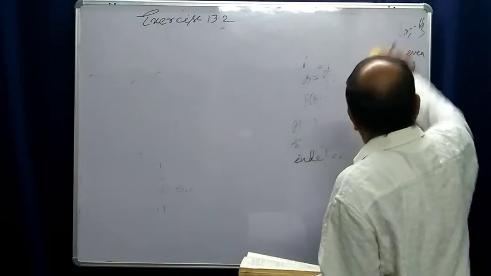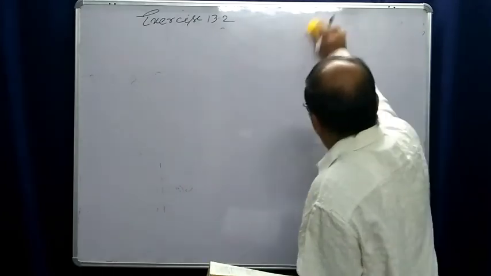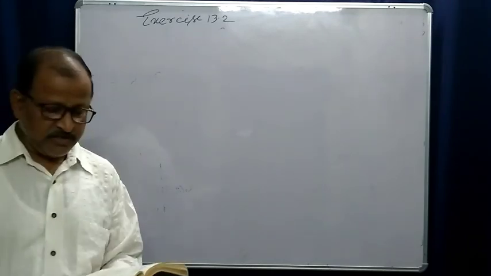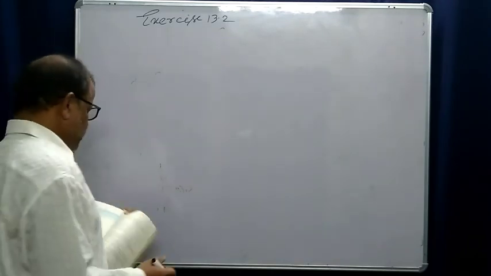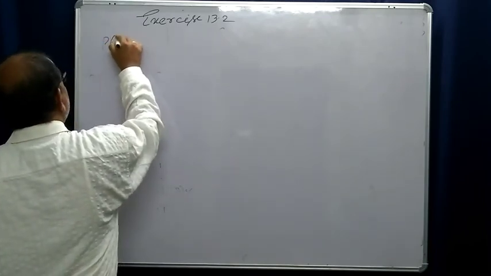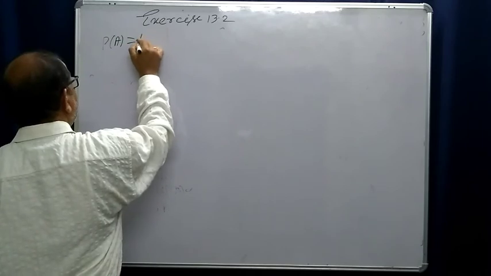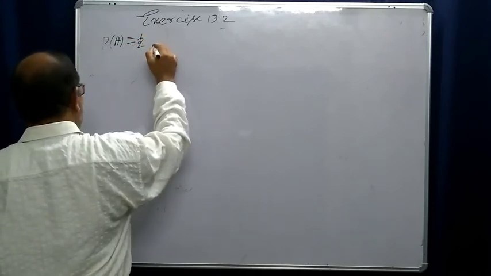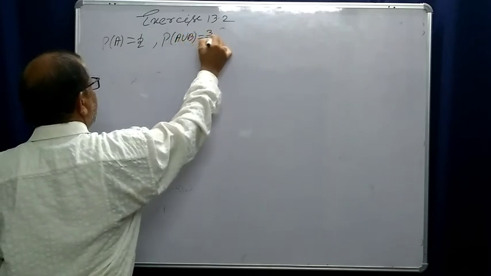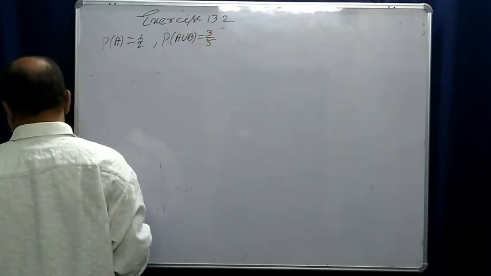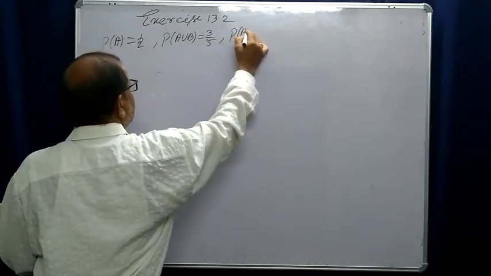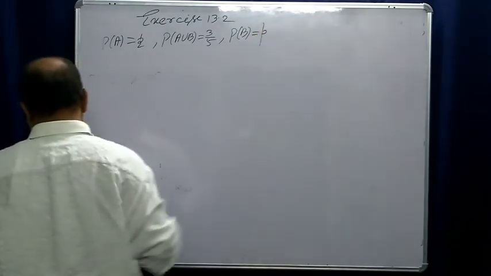Probability of A is given, it is 1 by 2. Probability of A union B is 3 by 5. And probability of B is equal to P.